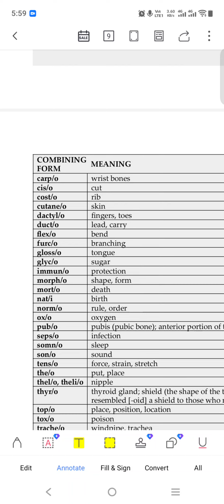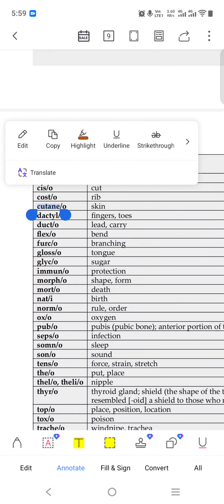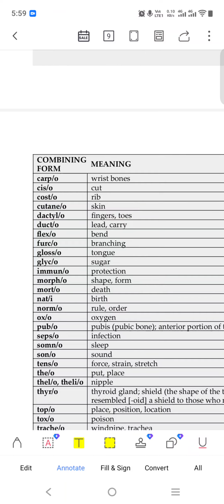Cutaneo. Cutaneous means skin, like we say subcutaneous. So whenever this word comes, it means skin. Dactylo means fingers, toes, like that. Ducto means lead, carry out.